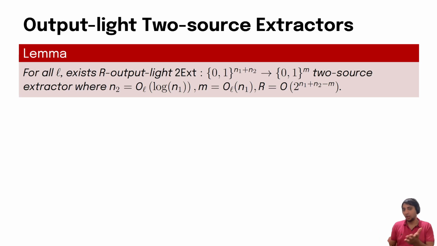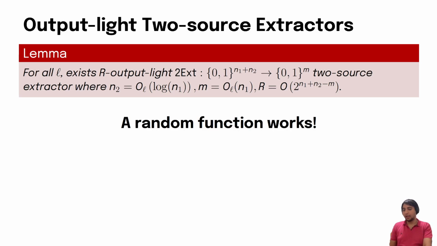So m will be O of n1. And moreover, the output lightness parameter R will be O of 2 to the n1 plus n2 minus m, which is near optimal. And in fact, we can show that a random function attains these parameters, and we will use it.